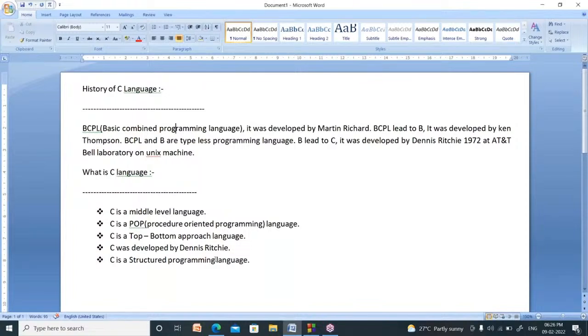BCPL is Basic Combined Programming Language. It was developed by Martin Richards. From BCPL, there is a new programming language called B. It was developed by Ken Thompson. B was developed to develop a multi-user operating system. Actually, BCPL and B are typeless programming languages, meaning there are no data types in BCPL and B. B led to C. From B language, Dennis Ritchie developed a new programming language called C in 1972 at the AT&T Bell Laboratory on a Unix operating system machine.